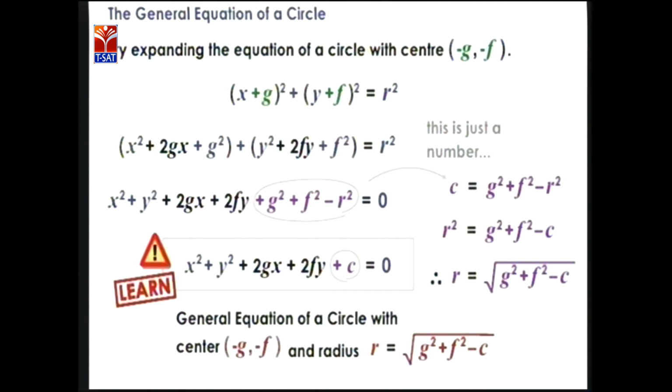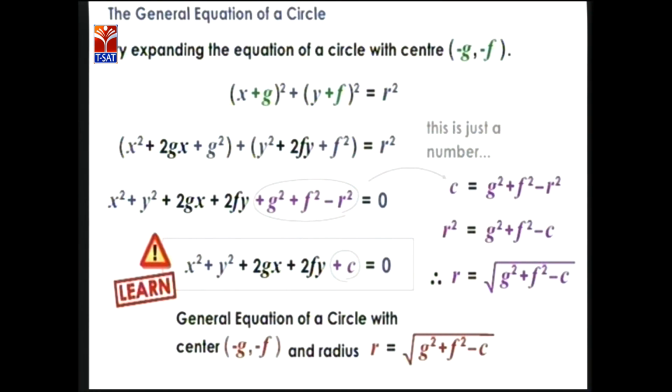(x plus g) whole square is in the form of (a plus b) whole square. (a plus b) whole square equals a square plus b square plus 2ab. So (x plus g) whole square equals x square plus g square plus 2gx, while (y plus f) whole square is equal to y square plus f square plus 2fy, and equals r square. Here we have x square plus y square plus 2gx plus 2fy plus g square plus f square minus r square equals 0.